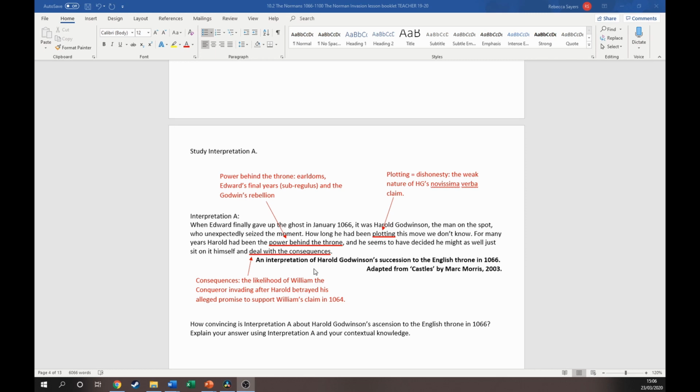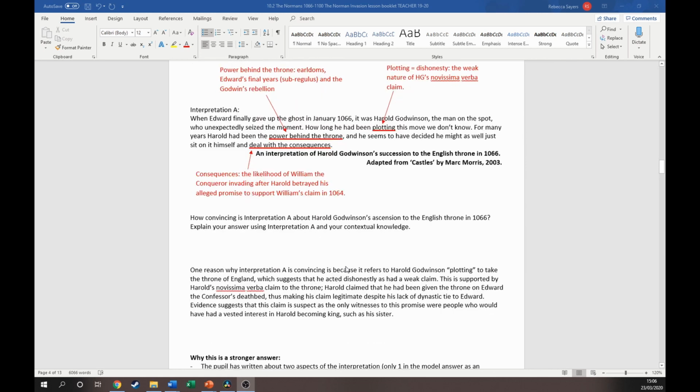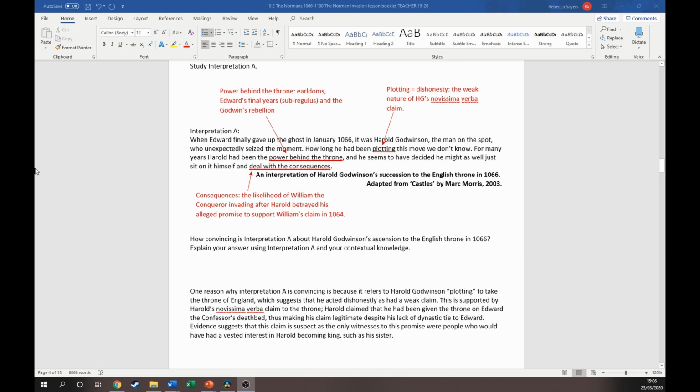So those are the elements that we can talk about, and we're only going to pick 2. This is a 10-minute, 8-mark question, so you need 2 solid paragraphs. And when we've done that, we're then going to turn it into a paragraph that looks like this. Now, I've only done 1 paragraph for the moment, but in an ideal answer, you would have 2.